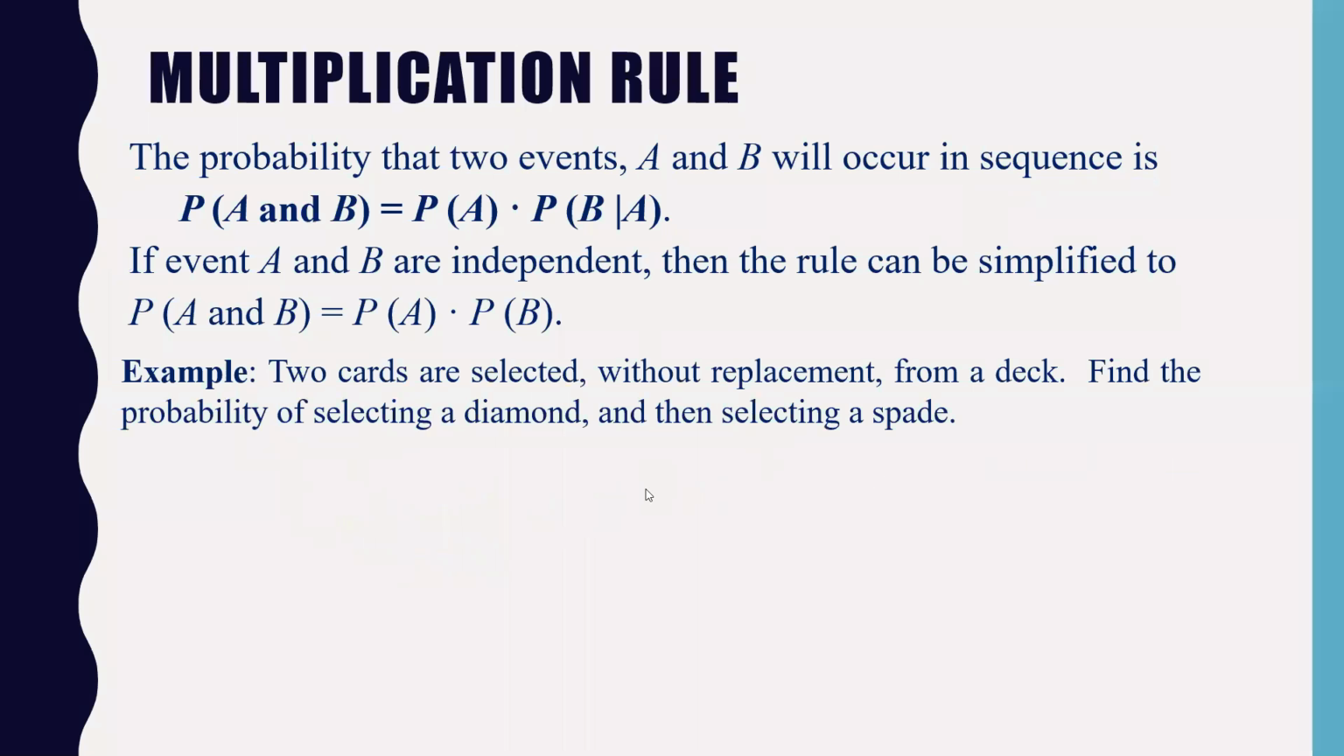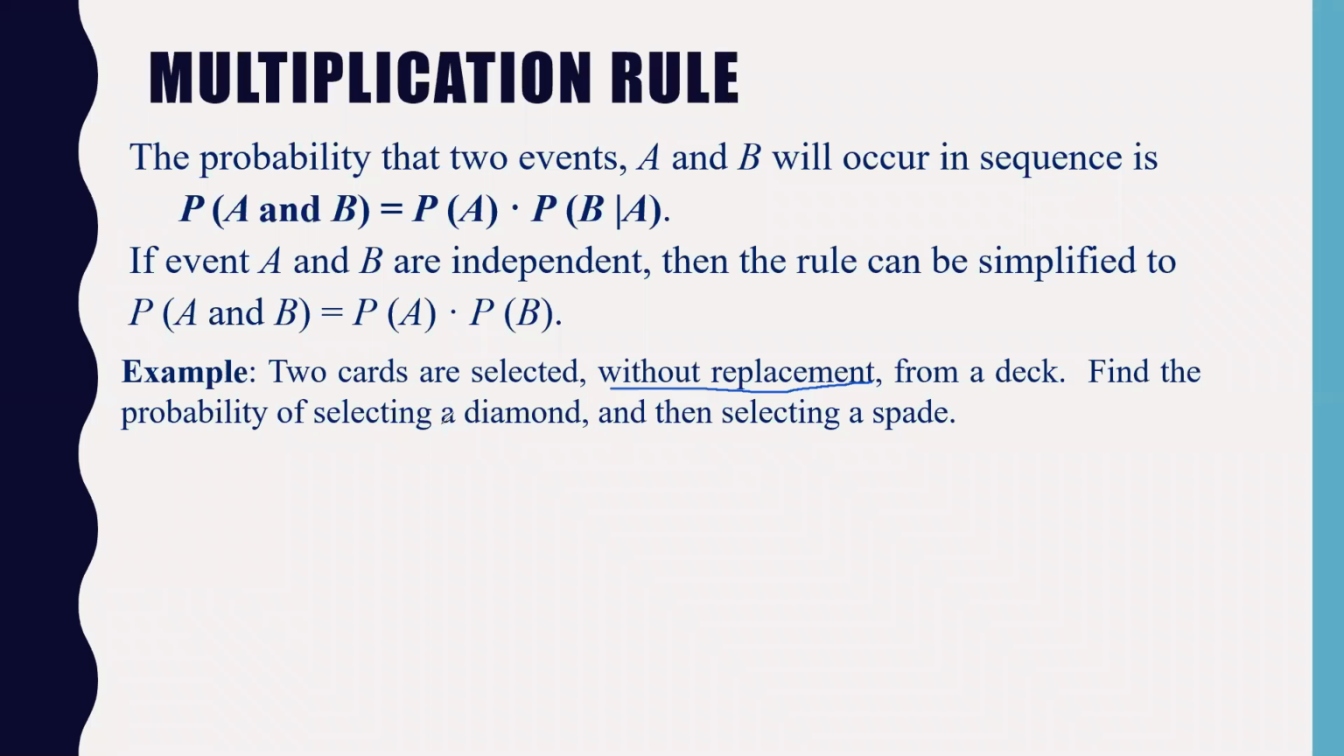So let us quickly take the one example. So the two cards are selected without replacement. So one card you have taken and you are not replacing it back. So find the probability of selecting diamond and then selecting a spade. So how you find this now? So finding the probability of selecting a diamond and then selecting a spade. What is the answer you will get? And don't forget that it is happening in sequence. The probability is happening in sequence.